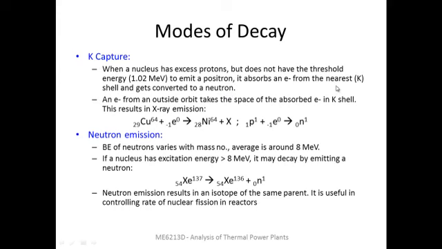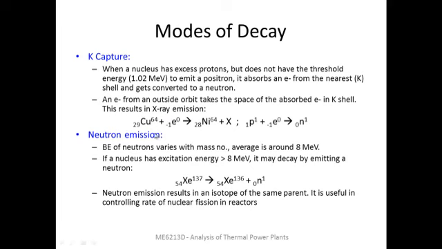Once there is a vacancy of electrons in the K shell, an electron from one of the outer orbits will take its place. And as an electron falls from an outer orbit to an inner orbit, there is always an emission of X-rays. So that's one difference that we see here. In the previous examples, the gamma rays were emitted from the nucleus, and the X-ray is emitted as a result of the electrons losing their excitation.